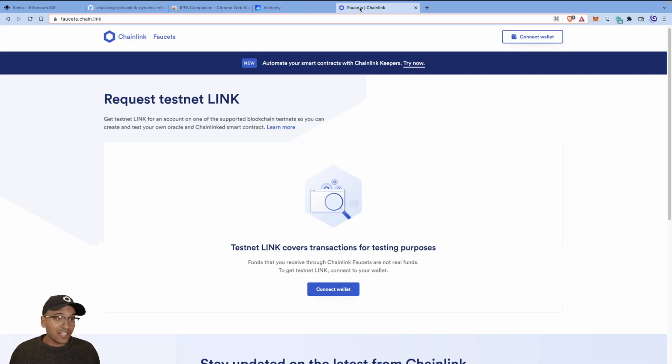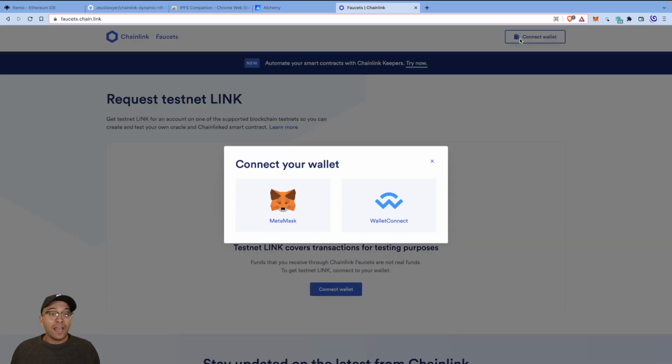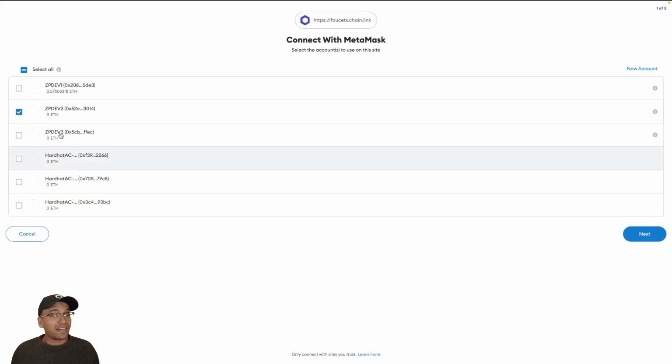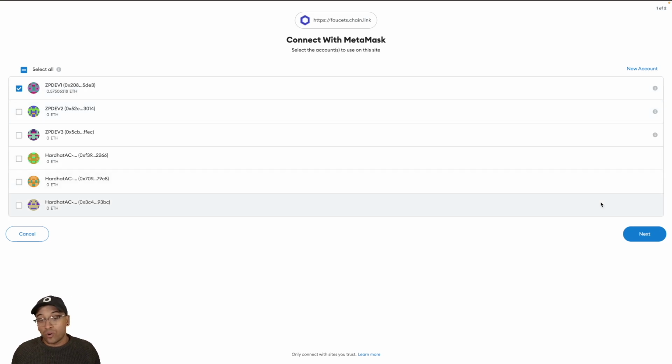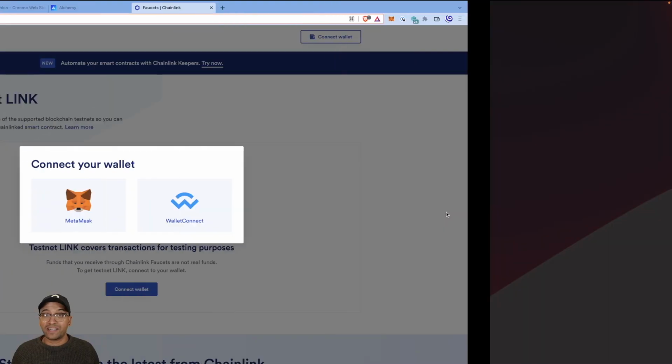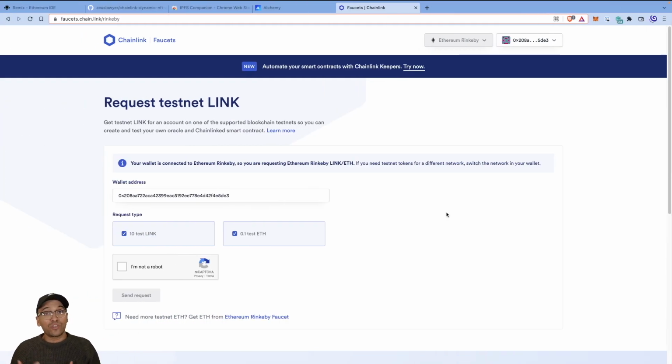The third thing I'd like you to do is go to faucets.chain.link and make sure that you connect your wallet. When you first go there, if your wallet's not connected, it's going to show you a page like this. Then what you want to do is connect your MetaMask. Again, make sure that you connect to the Rinkeby network, because then the Chainlink site will read what network you're connected to and accordingly give you the right link token.